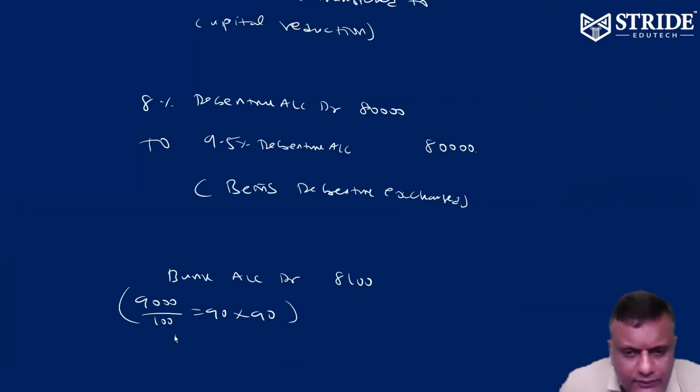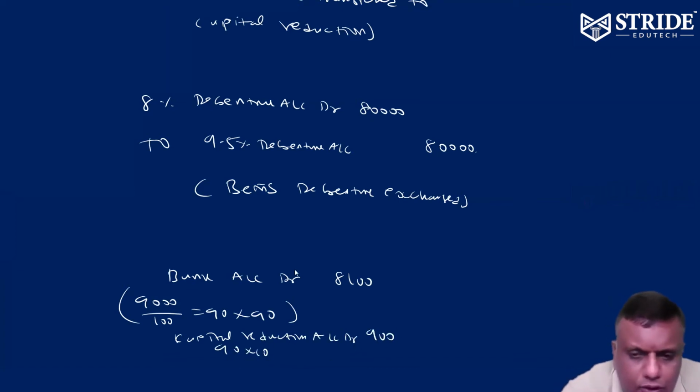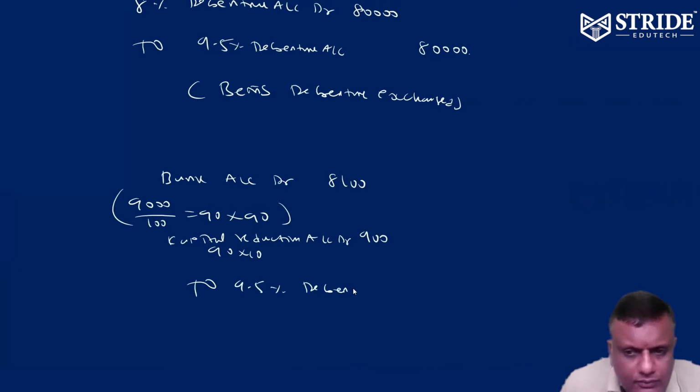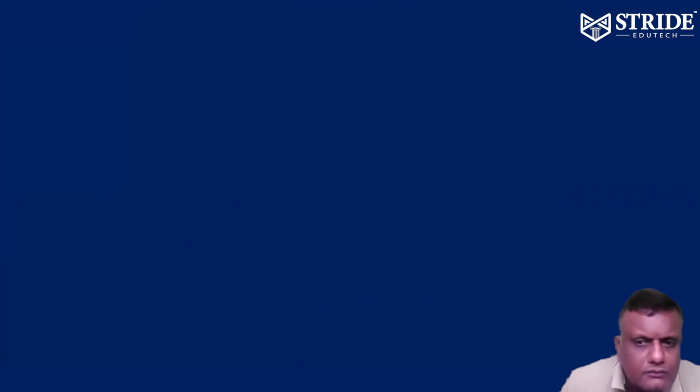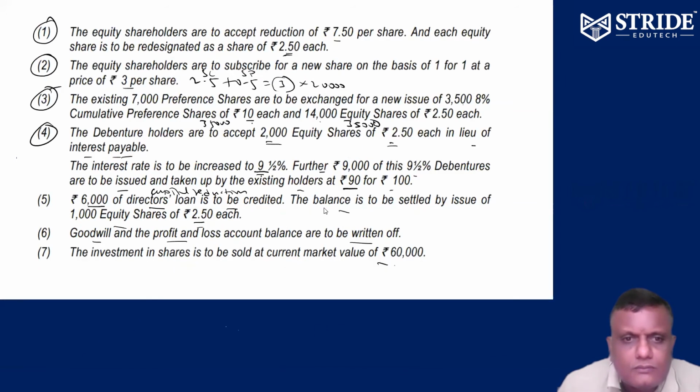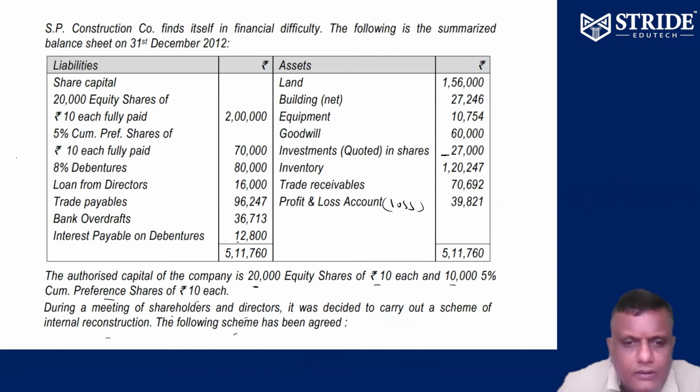So the balance to capital reduction, we are not supposed to collect. It's a loss for us. So capital reduction account debit 90 into 10, that is 900. Balance to 9.5% debenture issued, 90 into 100, that is equal to 9,000. So 9,000 issued. That's it.